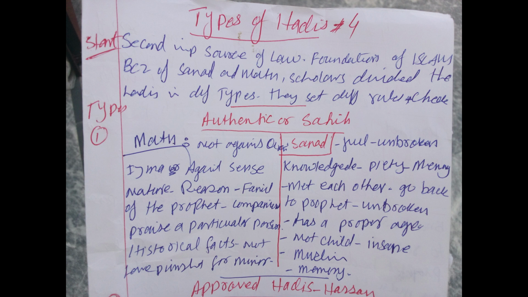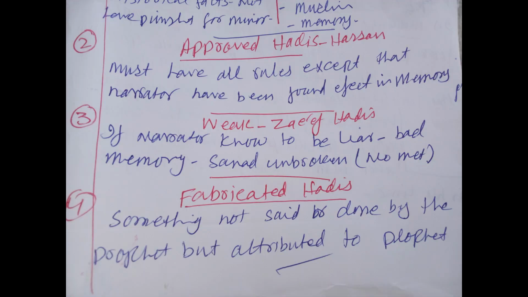The chain of information must go back to the Prophet, peace be upon him, because there must be no missing of any person in the names of the narrators, because narrators might be 2, 3, 4 and 5. It depends upon the time where the Holy Prophet actually was there. So it must go back to the Holy Prophet, peace be upon him. This is another condition, meaning that the transmission should be unbroken. There should be no missing of a narrator. All narrators should be in a proper line. It should be a proper way.